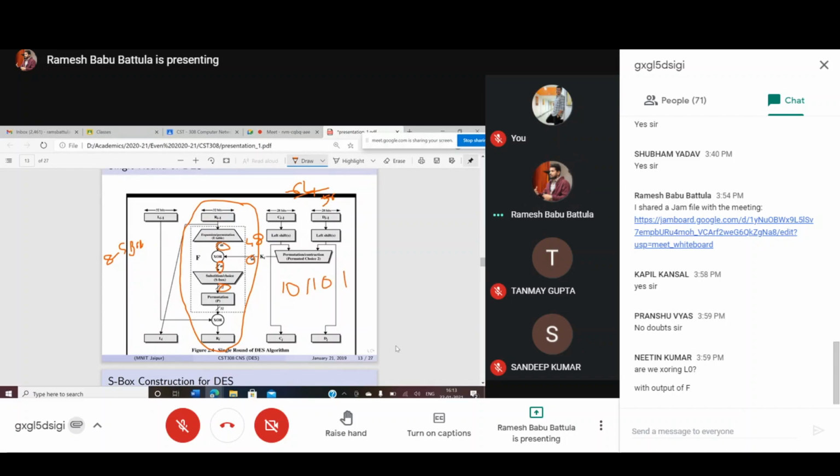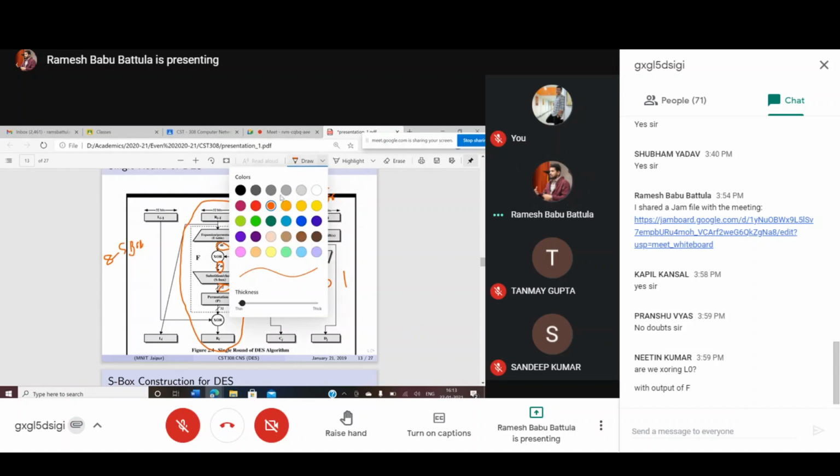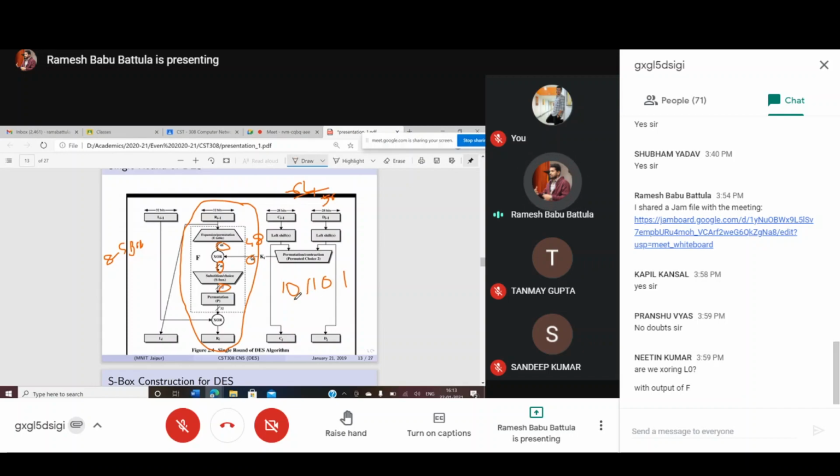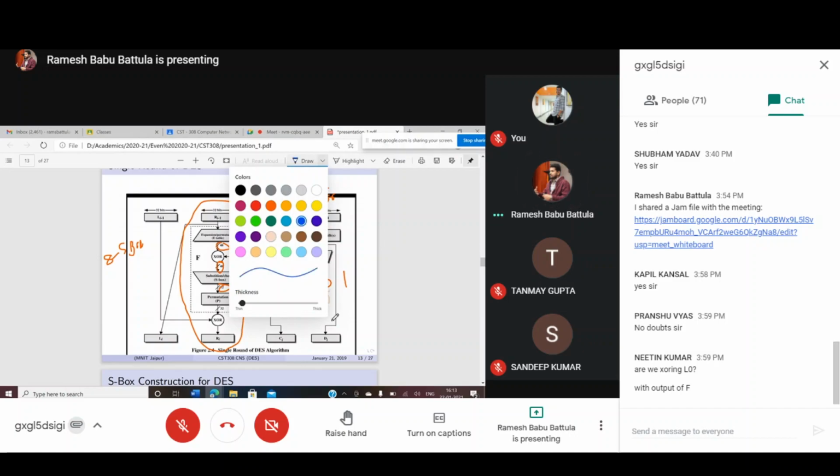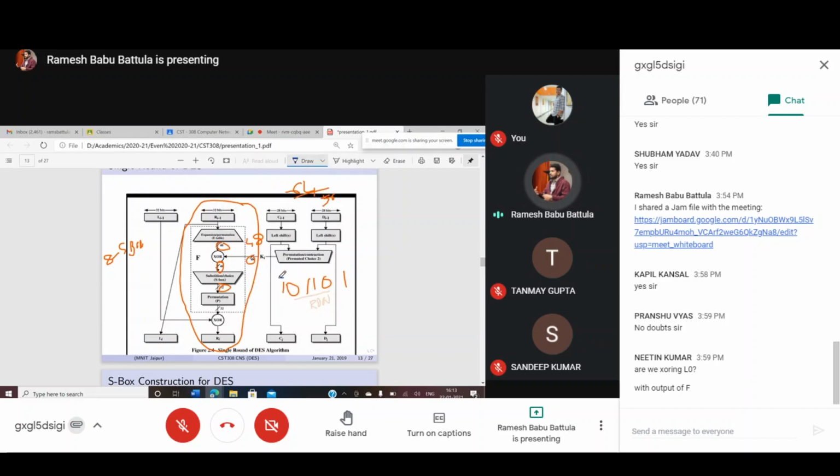Out of these, the middle 4 bits are going to provide row information, and the last 2 bits are going to provide column information.